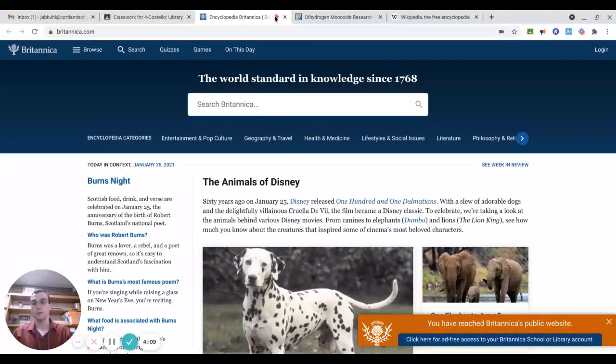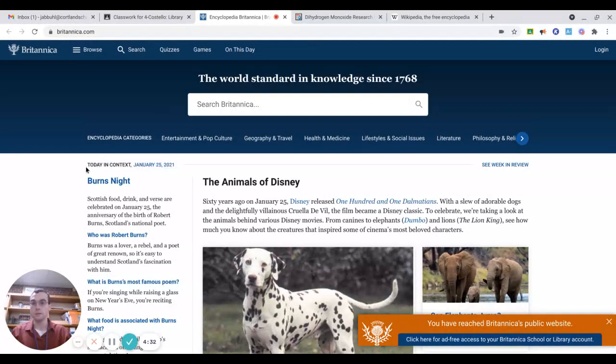In this case, it also says that this has been the world standard in knowledge since 1768. Now, if they were not very good at their jobs, there's no way they would have lasted over hundreds of years to get to this point. So that is one other thing that could be used to help make sure it's trustworthy: see how long it has been lasting. And again, maybe what date it was updated.